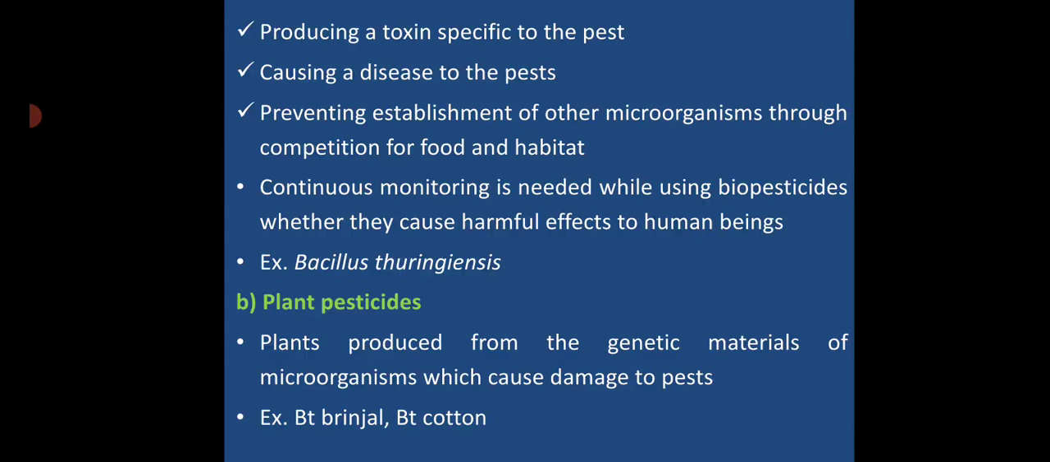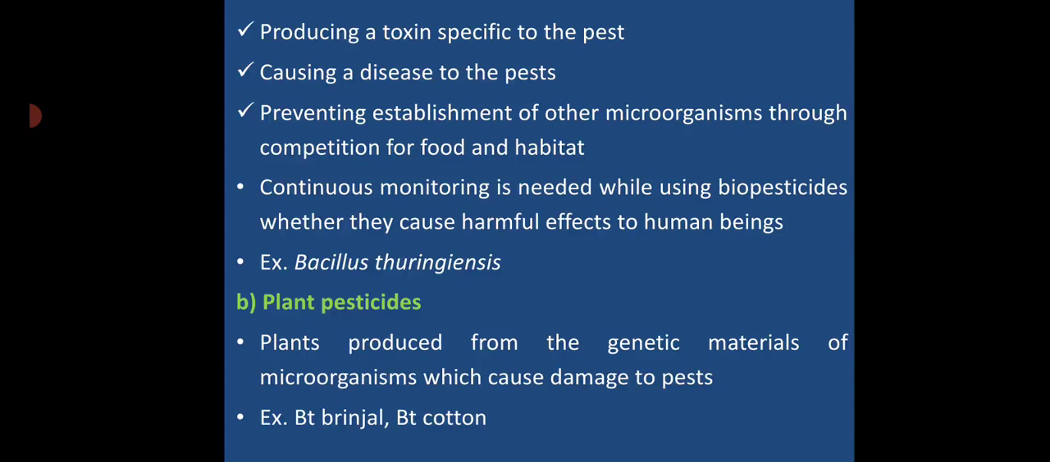Continuous monitoring is needed while we use biopesticide, to check whether it can cause any harmful effect to human beings. That is important. There is a chance of causing a toxic effect to the consumer also, because we are applying the biopesticide over the field, and we are also the consumers of the product. So we should continuously monitor whether the biopesticide causes any toxic effect to human beings. The important biopesticide is Bacillus thuringiensis.